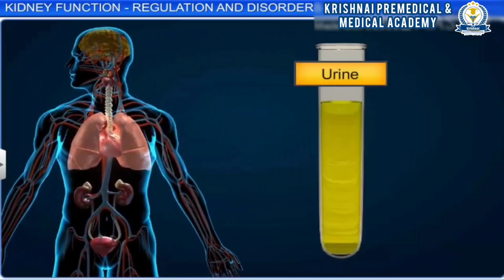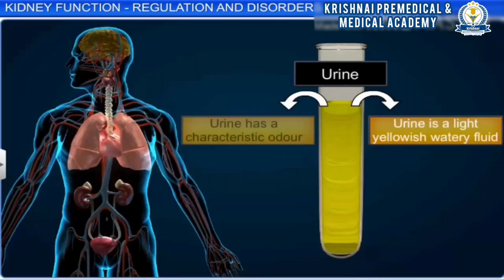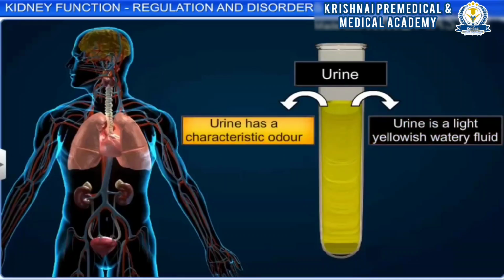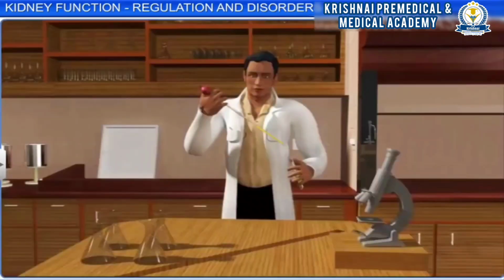On average, an adult human releases about 1 to 1.5 liters of urine every day. The urine released is a watery fluid that is light yellowish in color. It has a characteristic odor and is slightly acidic with a pH value of 6. The characteristics of urine can change according to different body conditions.